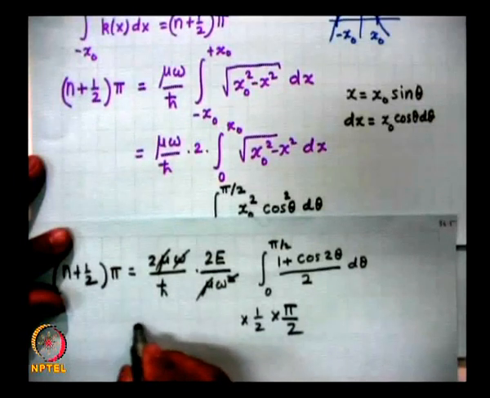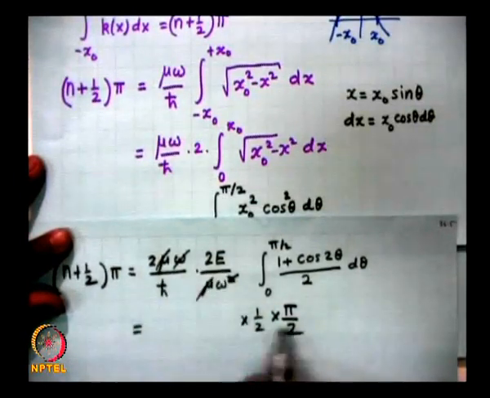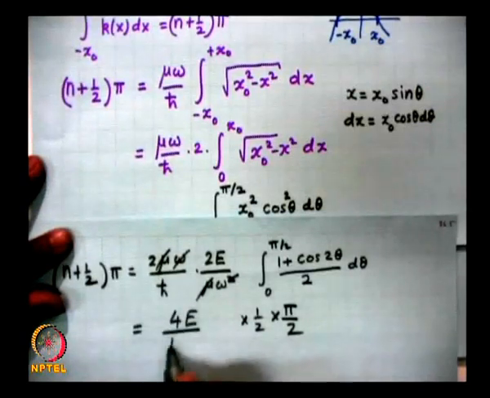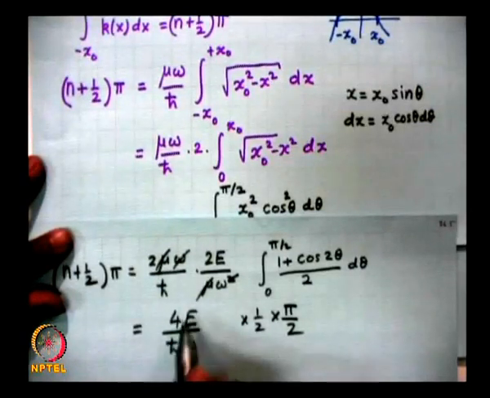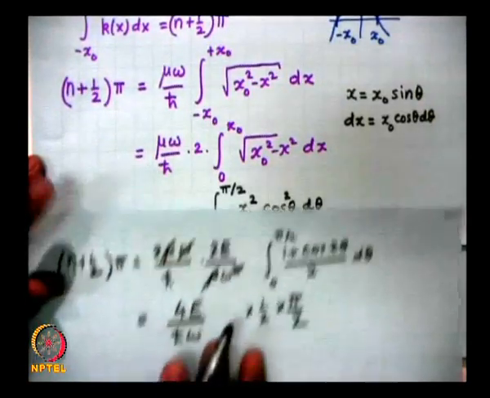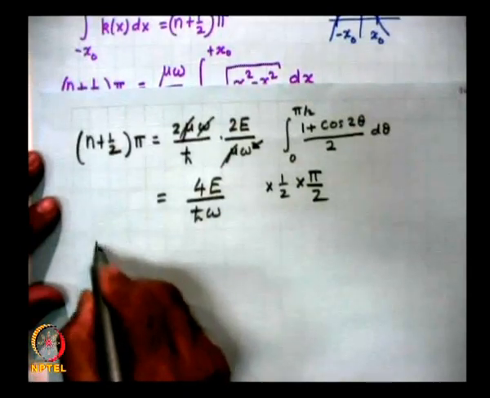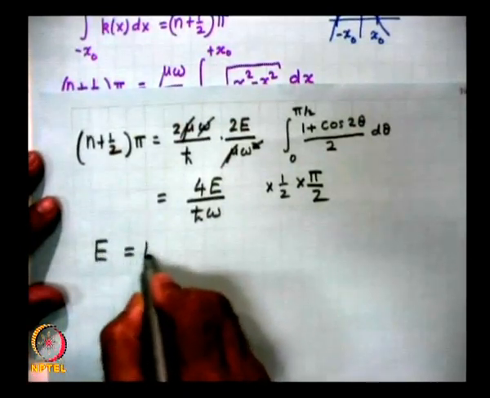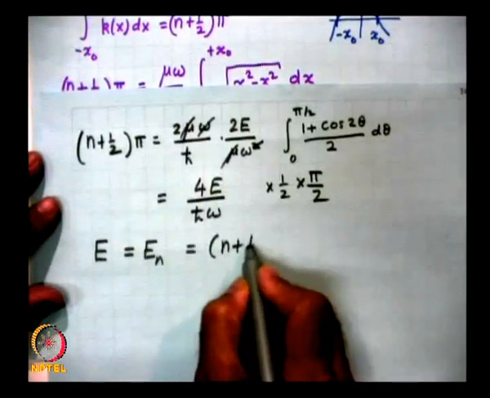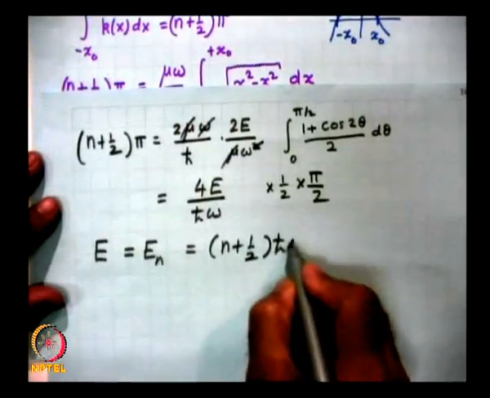So, this will be 4E, the 4 cancels out, so 4E by h cross omega, and this 4 cancels out with this, pi cancels out with this. So, you get the result that the energy eigenvalues for the harmonic oscillator are n plus half h cross omega.